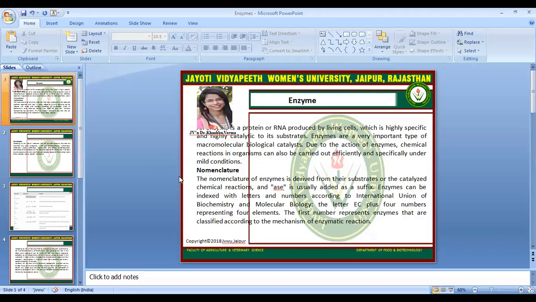Due to the action of enzymes, chemical reactions in organisms can be carried out efficiently and specifically under mild conditions. If we talk about the nomenclature, the name of an enzyme is derived from their substrates or catalyzed chemical reactions, and is usually added as a suffix. Enzymes can be indexed with letters and numbers according to the International Union of Biochemistry and Molecular Biology. The letters EC plus four numbers represent four elements. The first number represents enzymes that are classified according to the mechanism of enzymatic reaction.